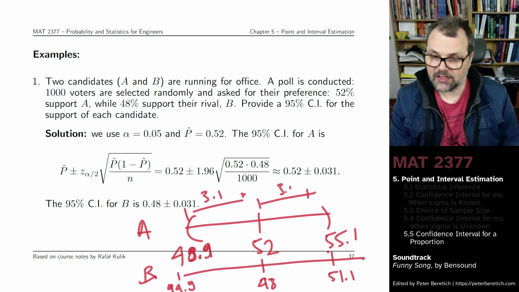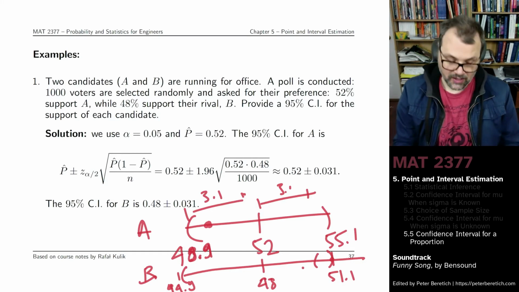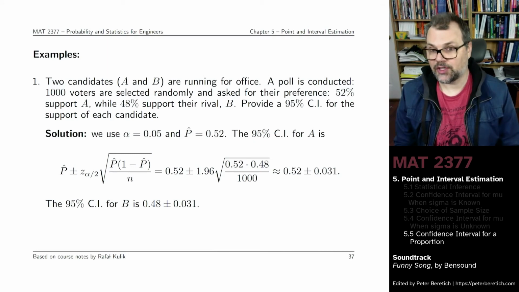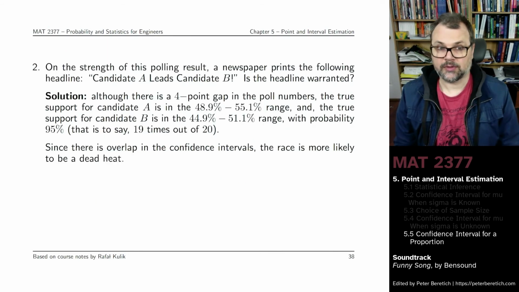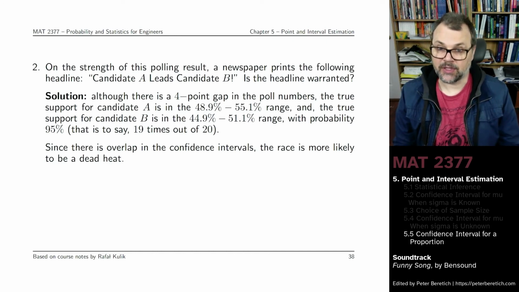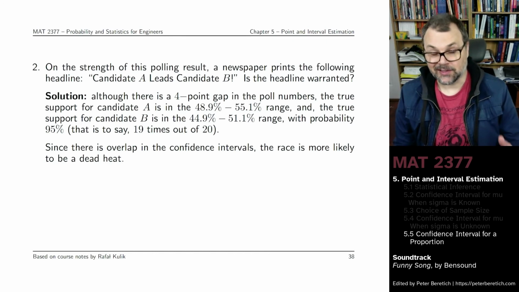And what we're seeing is that the confidence intervals actually overlap. 51.1 here is actually somewhere here. 48.9 is somewhere here. When the confidence intervals overlap, we say that we can't really differentiate between the two options. You can't conclude that candidate A leads candidate B. The race is actually, statistically speaking, a dead heat.